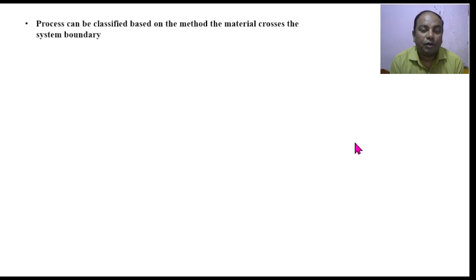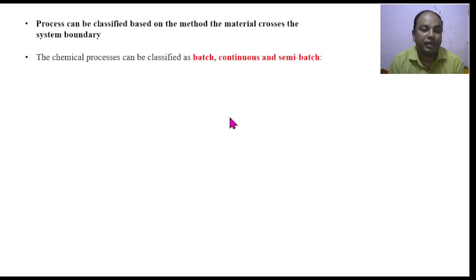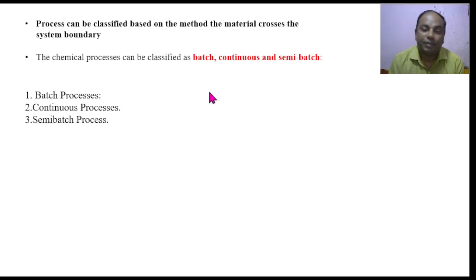This process, on the basis of how material crosses the system boundary, is classified as batch process, continuous process, and semi-batch process.